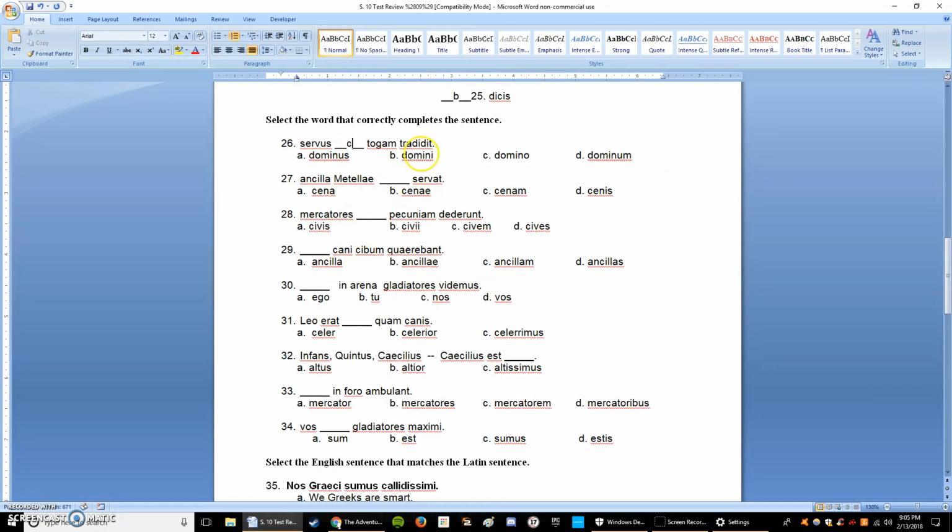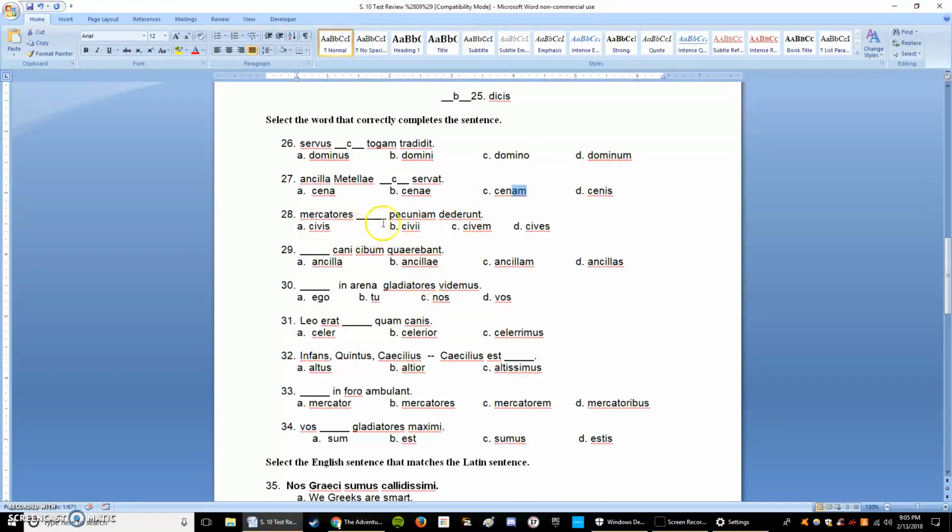Alright. Okay, number 27. Ancilla Metellae blank servat. So this means the slave girl saves something for Metella. Well, these all mean dinner, and we need the direct object in the sentence. We need to know what is being saved. So, as we know, anything that is receiving the action is accusative. So our answer there will be C, cenam, because am is the accusative ending.